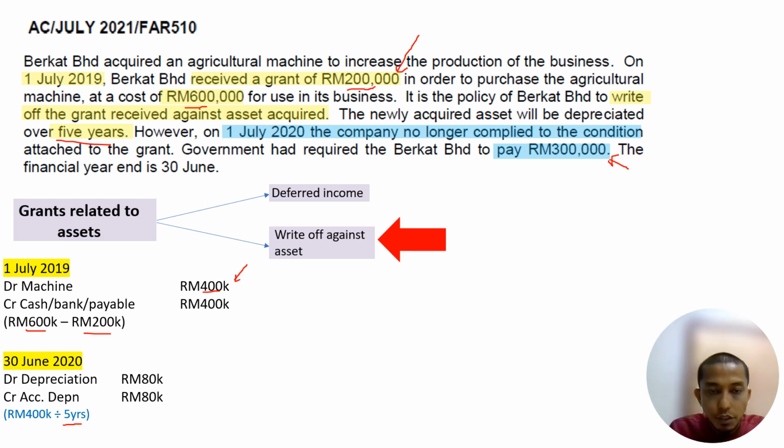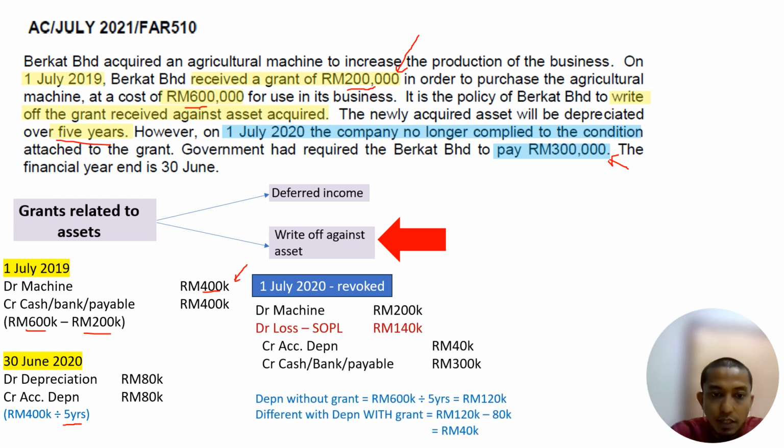Next, what happened? When there is a revocation of the grant, what do we need to do? If there is a revoke of the grant, this is the calculation. We need to know depreciation without grant first. Depreciation without grant is 120,000 because we are going to use 600,000, not 400,000. 120,000 differs from depreciation with grant, which is 80,000. So minus, we get 40,000 extra.